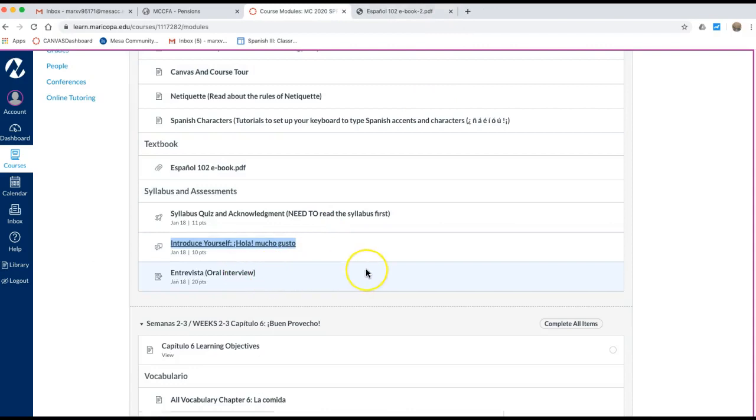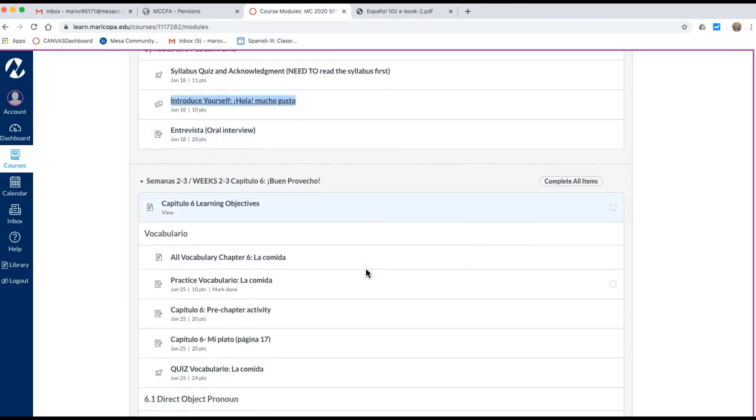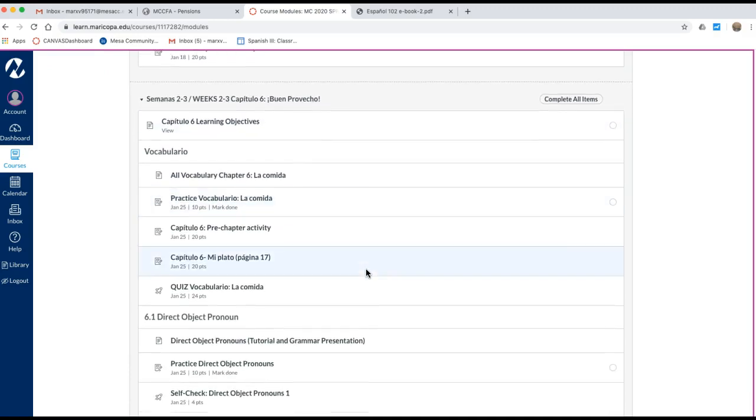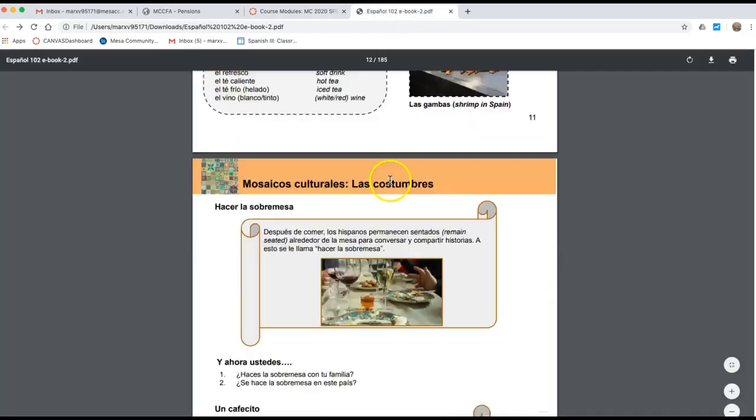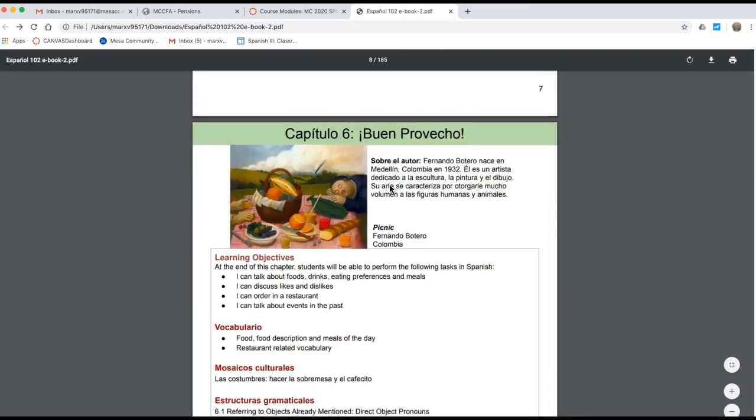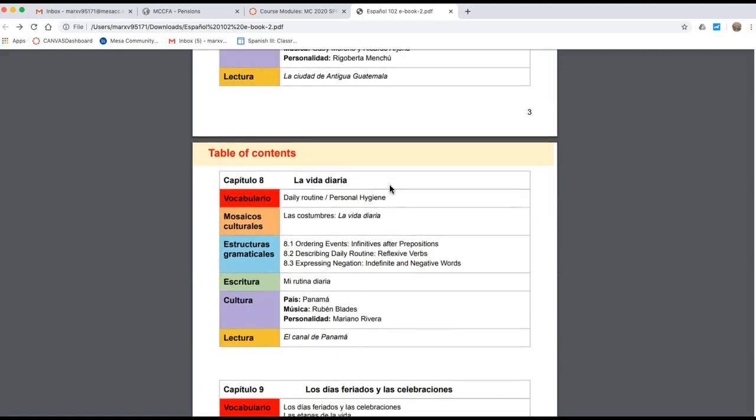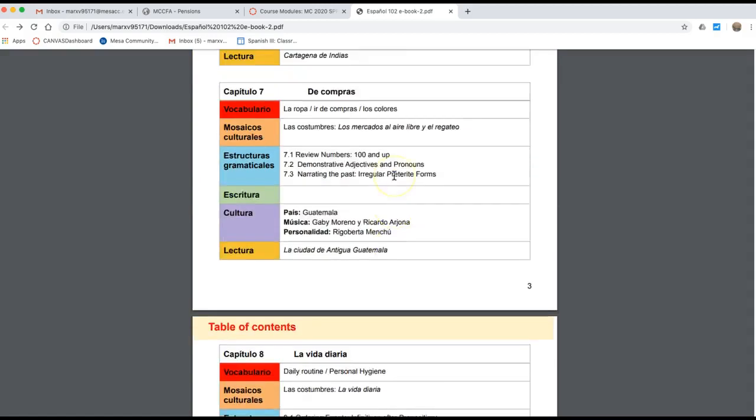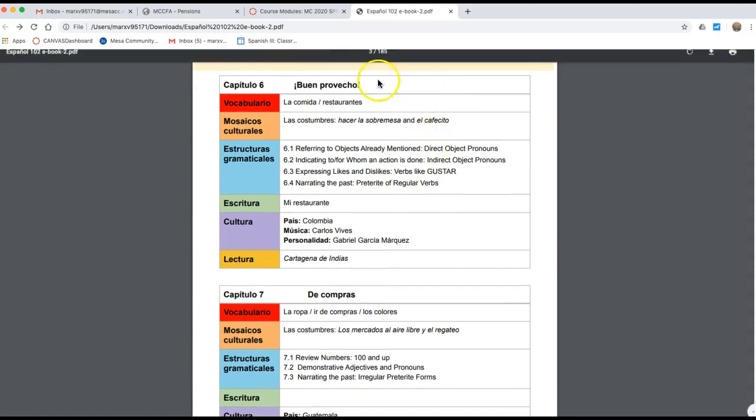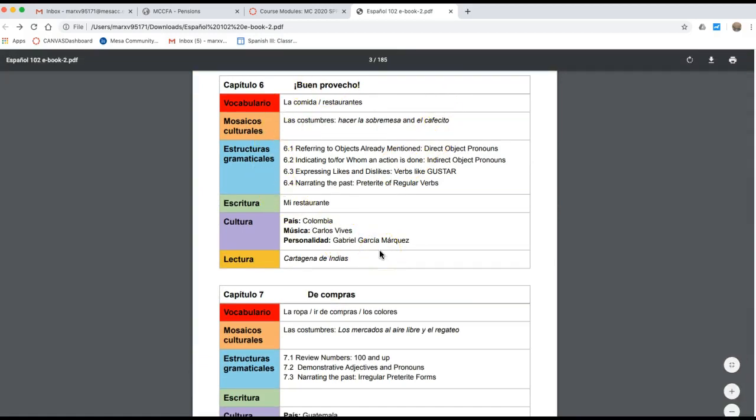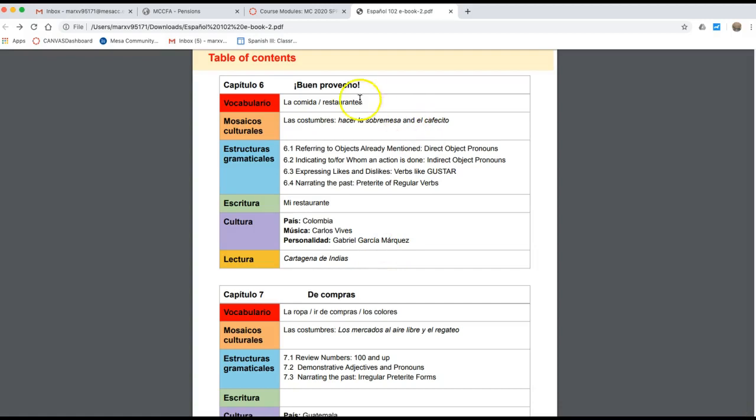This is the same. Okay, so notice next week we are going to start with capítulo 6, buen provecho. Okay, so if you go to your book right here quickly, here at the beginning you have the table of contents, right? So you can get an idea what you are going to be learning in capítulo 6. So it's going to be about food. You're going to learn about likes and dislikes.